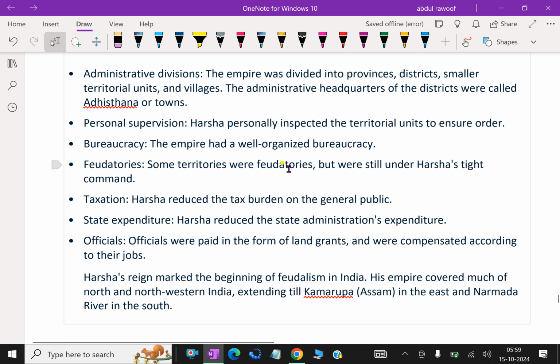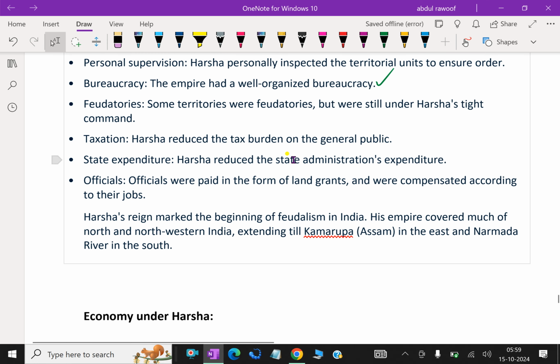The empire had a well organized bureaucracy. Some territories were feudatories but were still under Harsha's tight command. Harsha reduced the tax burden on the general public and reduced the state administration's expenditure.